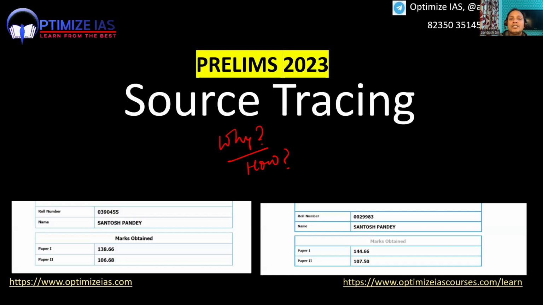The purpose of this session is to make you understand how the question setters in the UPSC pick a particular topic. Is it motivated from current affairs? If so, what are the sources? And if it is static, how can we prepare those static topics? Which important themes can we prepare so that we can score very high marks in the UPSC Prelims 2024? Today, I will take all the polity questions.